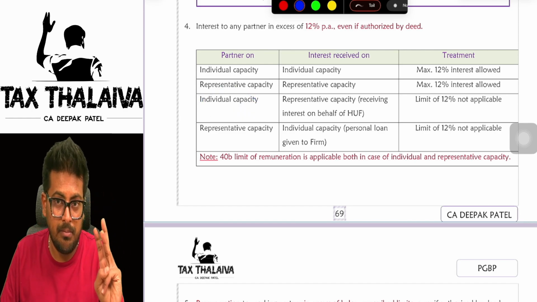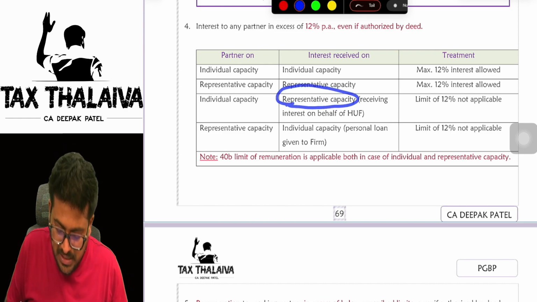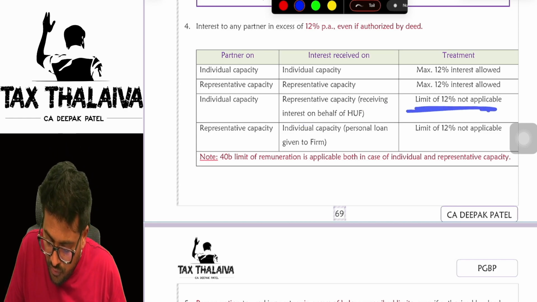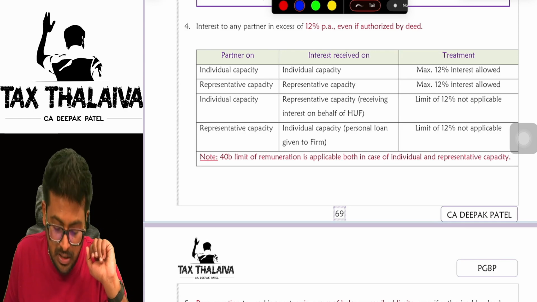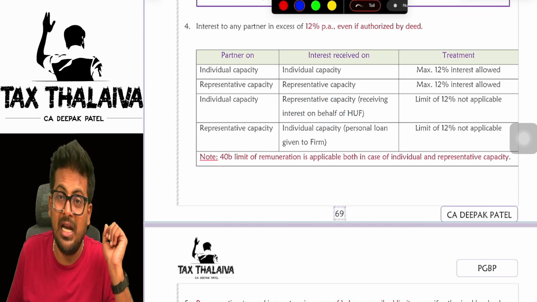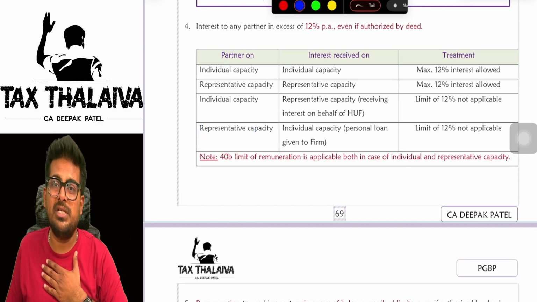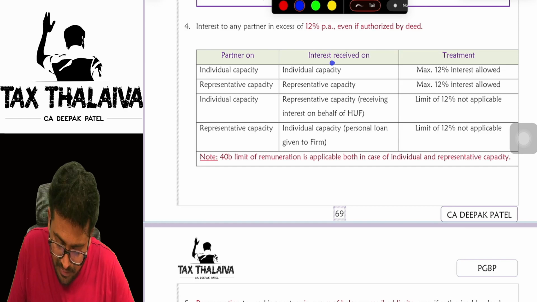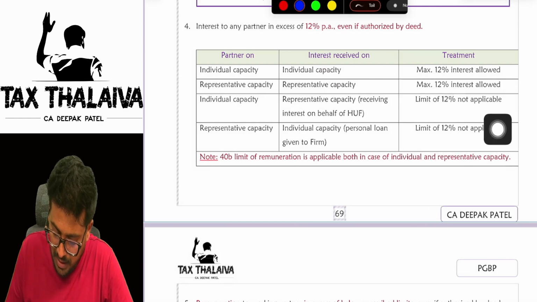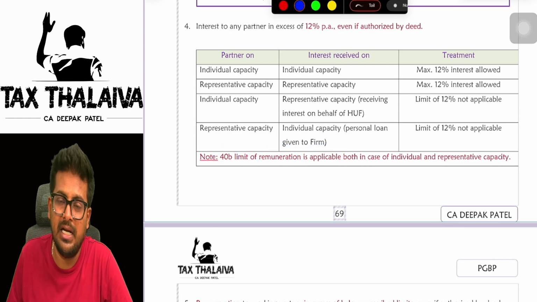Partner in individual capacity. I am a partner in individual capacity. I am not representing a HUF, but receiving interest in representative capacity, receiving on behalf of a HUF. In that case, the limit of 12% shall not be applicable. Partner in individual capacity, interest received in representative capacity. In that case, the limit of 12% is not applicable. I am a partner in representative capacity and receiving interest in individual capacity. In that case also the limit of 12% will not be applicable. The 40B limit of remuneration is applicable both in the case of individual and representative capacity.